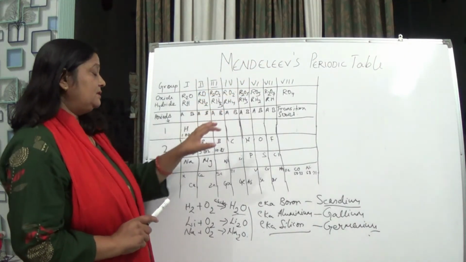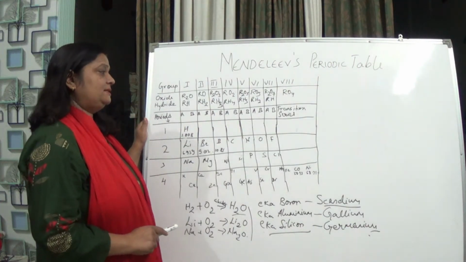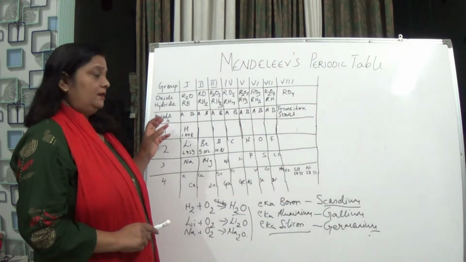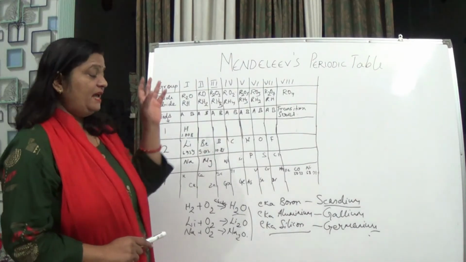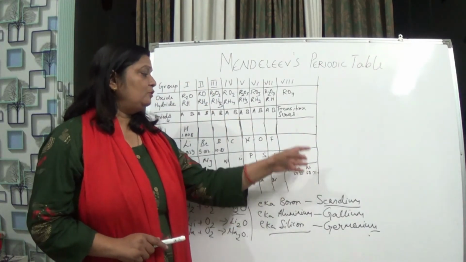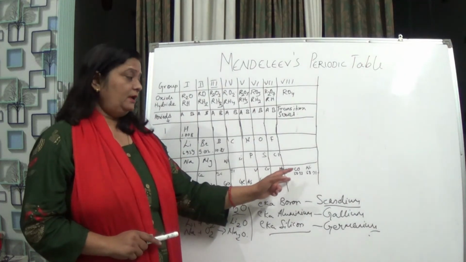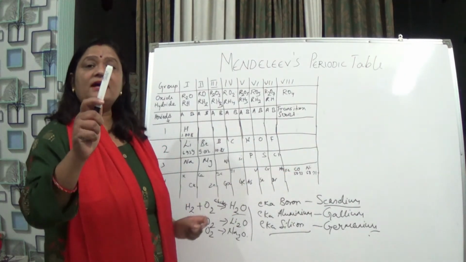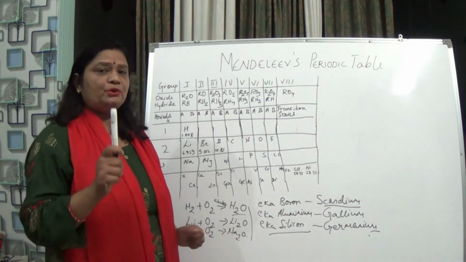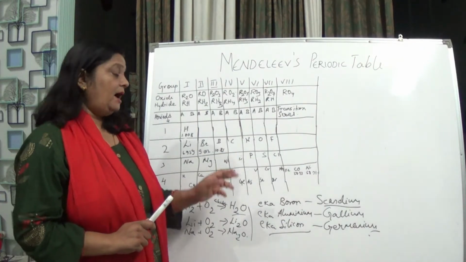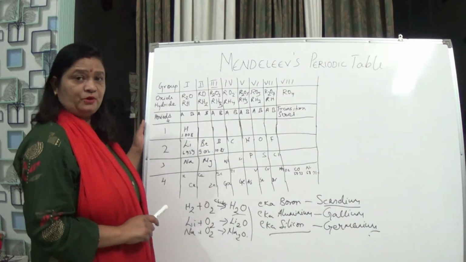So considering these limitations: the placement of hydrogen in Mendeleev's periodic table, the placement of cobalt and nickel in group 8 in the triad, keeping cobalt before nickel. Okay, this was a demerit. Not considering the isotopes: even though he had taken the atomic masses, he should have considered the isotopes, but he didn't do that. This was a demerit of Mendeleev's periodic table.